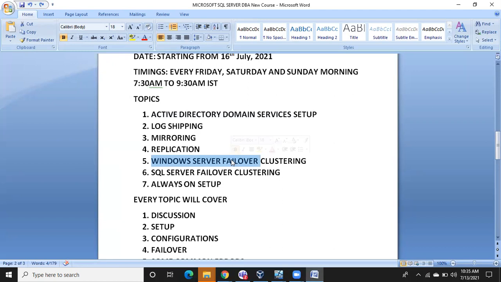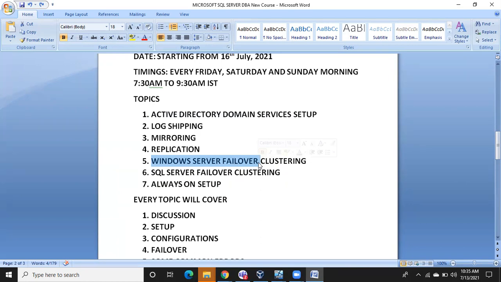So it's good to have knowledge of Windows Server failover clustering, because to troubleshoot SQL Server failover clustering issues, good knowledge of Windows Server failover clustering will be helpful. It is also helpful for configuring Always On and fixing Always On related issues. So we should have knowledge of Windows Server failover clustering. I'll help you with how to configure Windows Server failover clustering.